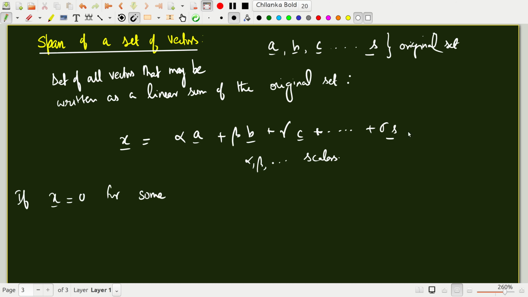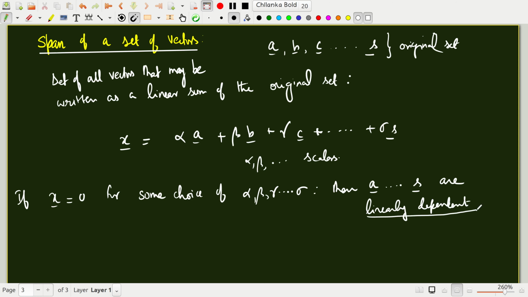If you take a linear sum of the given set of vectors A, B, C, and so on up to S, if the linear combination becomes 0 for some choice of alpha, beta, gamma, sigma, then we say the vectors A, B, and so on up to S are linearly dependent.